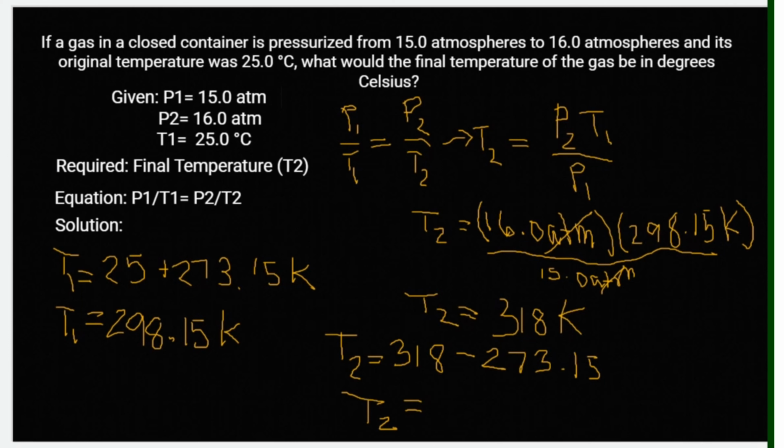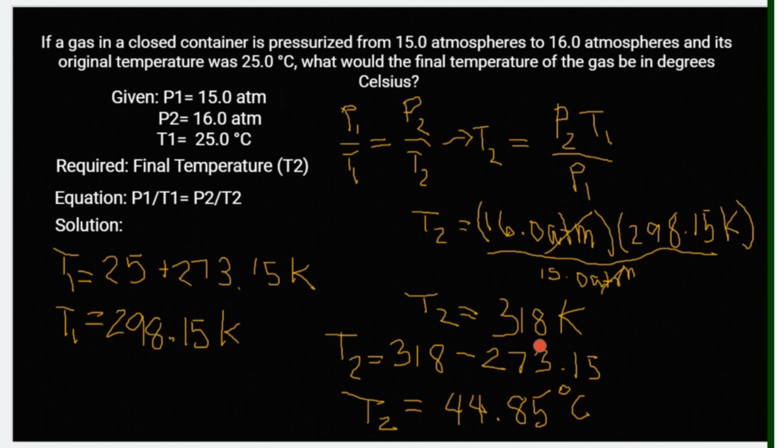So, 318 minus 273.15, that is 44.85. This time, yung unit na ng ating temperature ay degree Celsius. So, eto na yung ating sagot ngayon, for our final temperature in degrees Celsius.